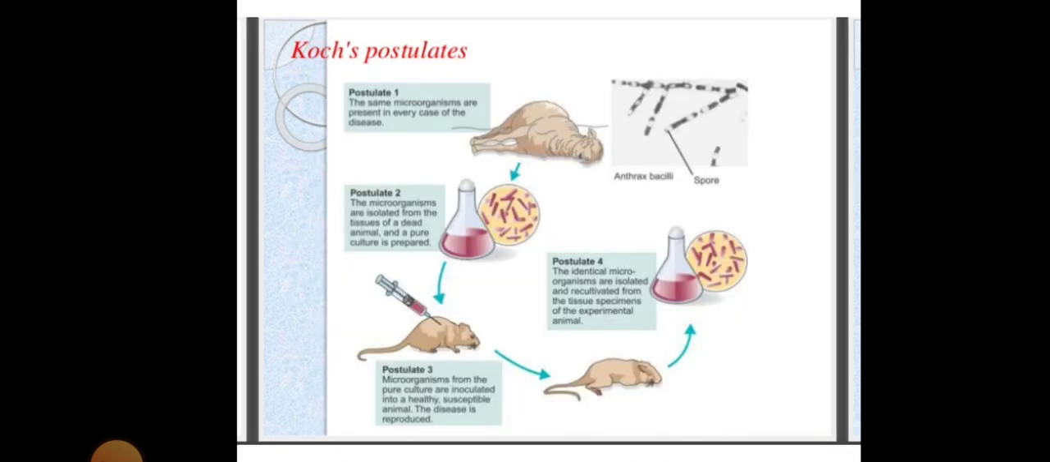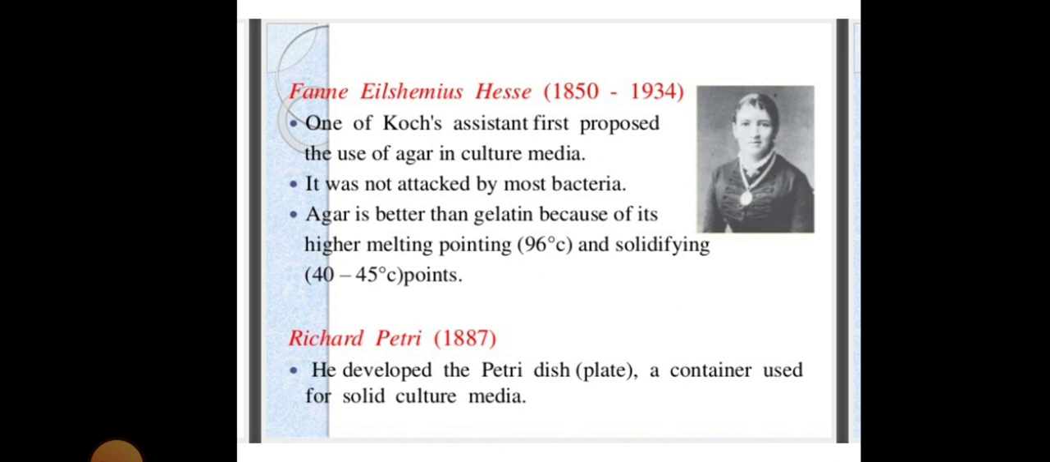Next are the Koch's postulates. There are four postulates. The first one is that the same microorganisms are present in every case of the disease. The second postulate is that microorganisms are isolated from the tissue of a dead animal and a pure culture is prepared. Next, microorganisms from the pure cultures are inoculated into a healthy susceptible animal. The disease is reproduced. And the last one is that identical microorganisms are isolated and recultivated from the tissue specimens of the experimental animal. So these are the four Koch's postulates.